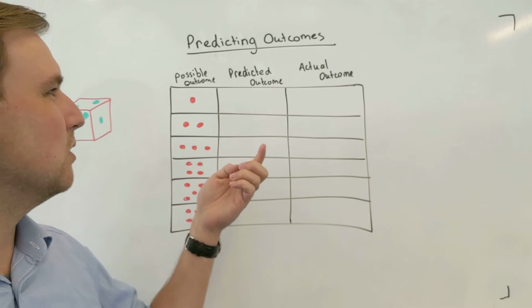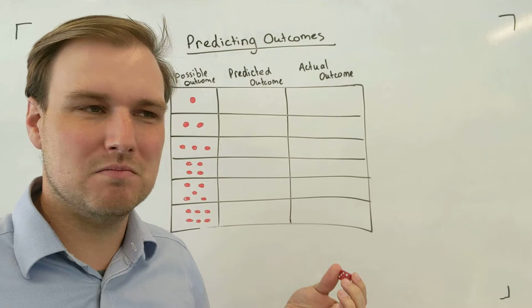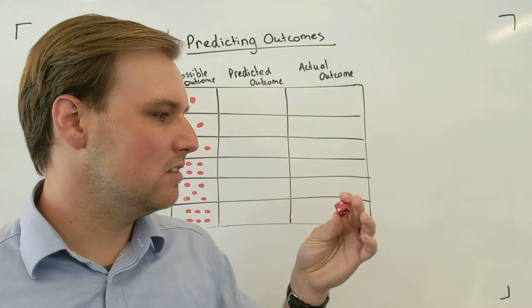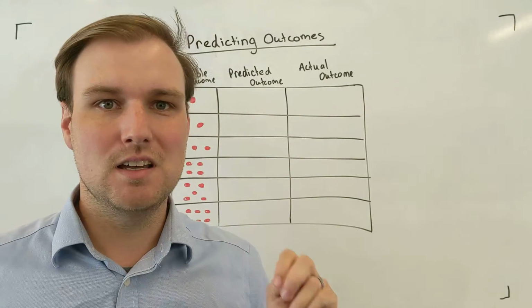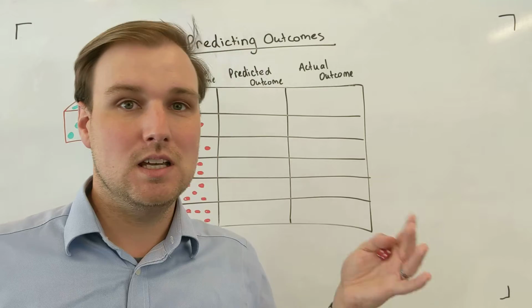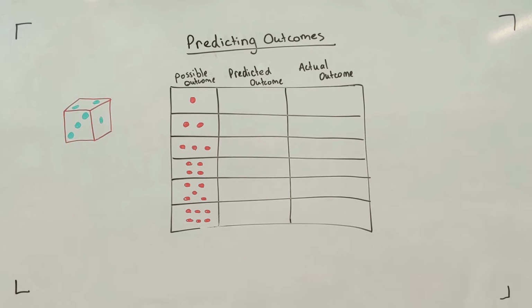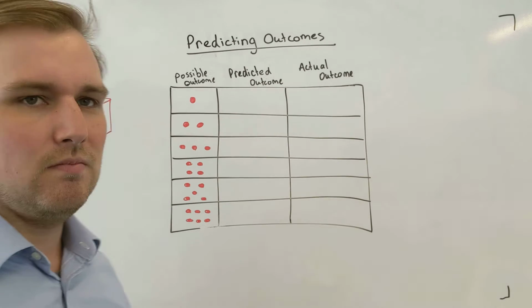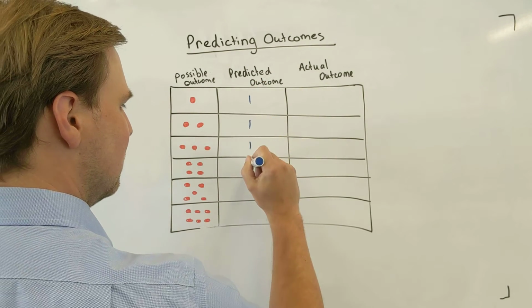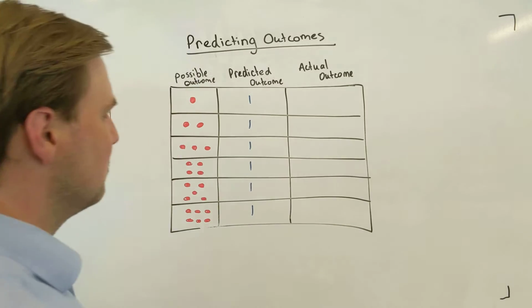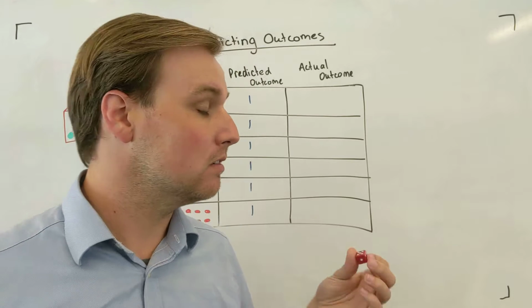So if I was to roll this die 6 times, I guess I could predict that maybe it would land on each number once. Like if I was to toss a coin twice, I might predict that I'd get 1 heads and 1 tails. So I suppose in the predicted outcome column here, I'm going to write down, well, I predict that I get 1 of each. Is that actually going to happen? Well, let's find out. Maybe, maybe not.